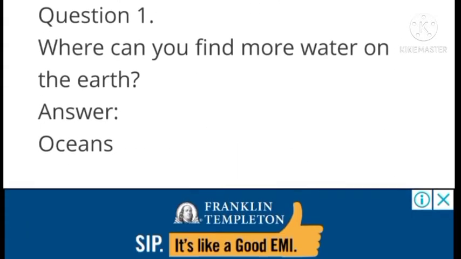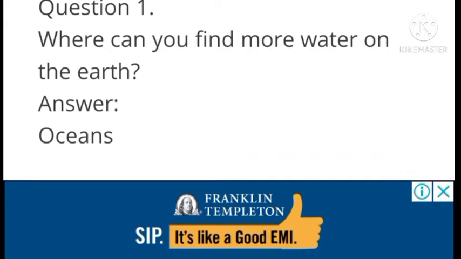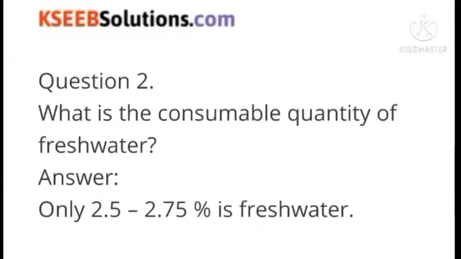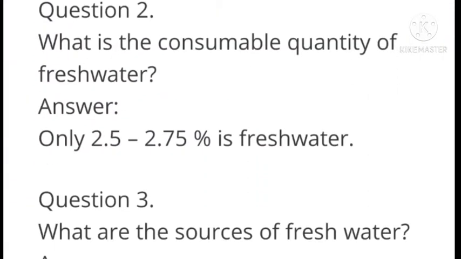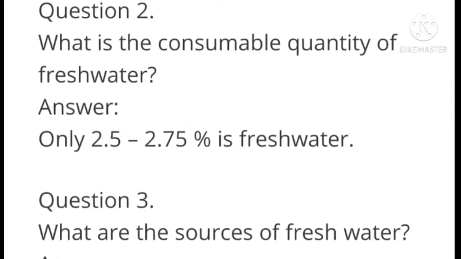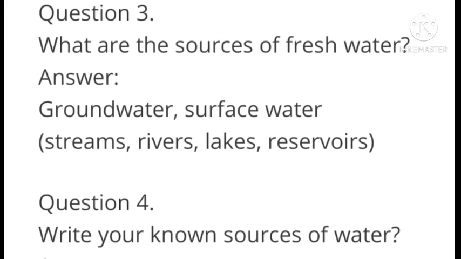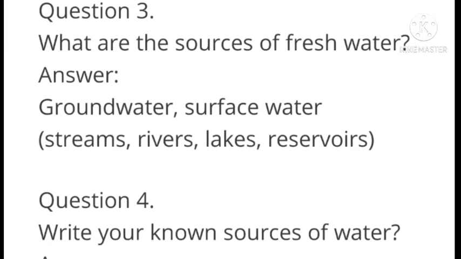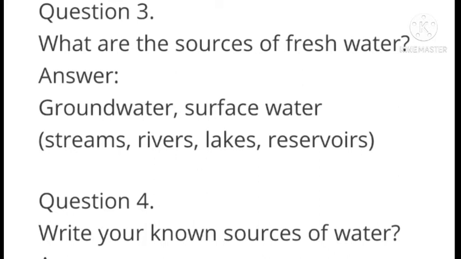Question number 1. Where can you find more water on the earth? Answer: oceans. Question number 2. What is the consumable quantity of fresh water? Answer: only 2.5 to 2.75% is fresh water. Next question. What are the sources of fresh water? Answer: groundwater, surface water, stream, rivers, lakes, reservoirs.